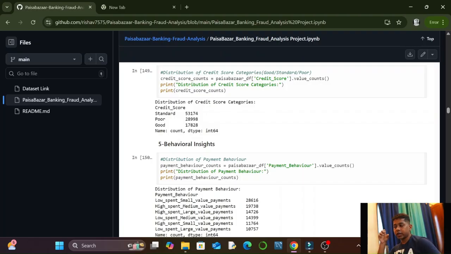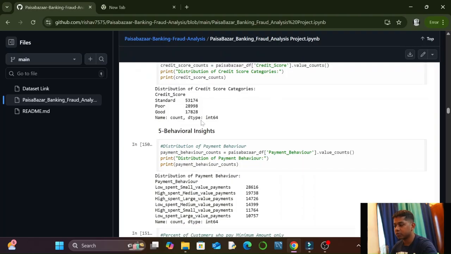After that, distribution of credit score categories: good, standard, and poor. We have to find the count category-wise. So I took credit score categories as my group, grouped by them, and found the count of all the customers in those categories. As you can see, we used the value_counts function to group by standard, poor, or good and get the number of customers.